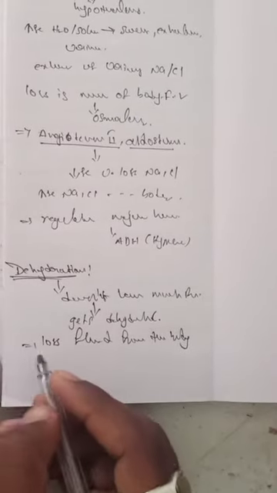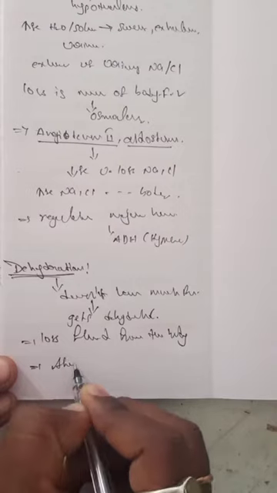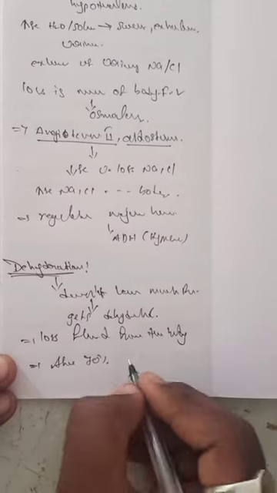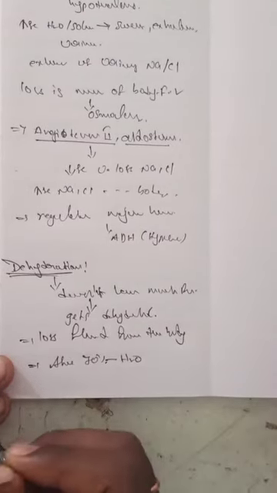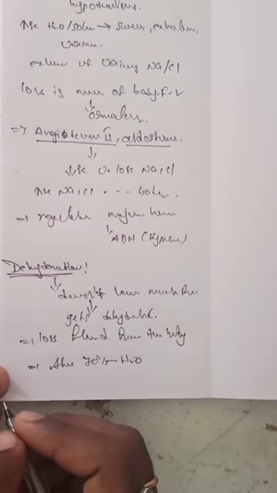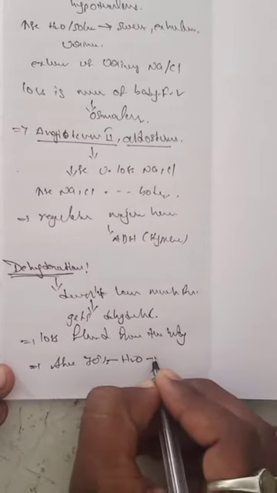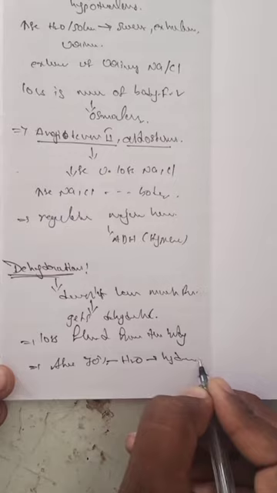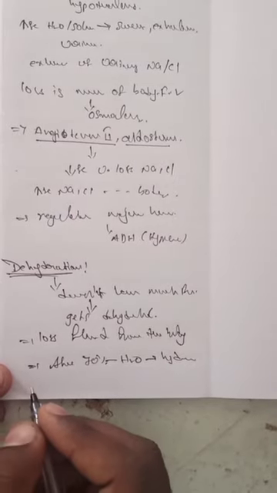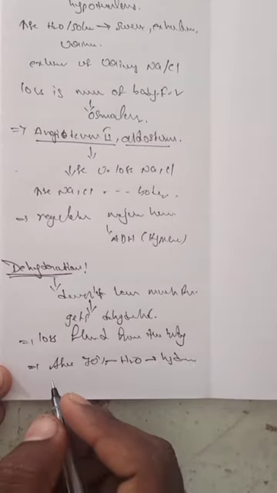About 70% of our body is made up of water, which keeps our body hydrated.